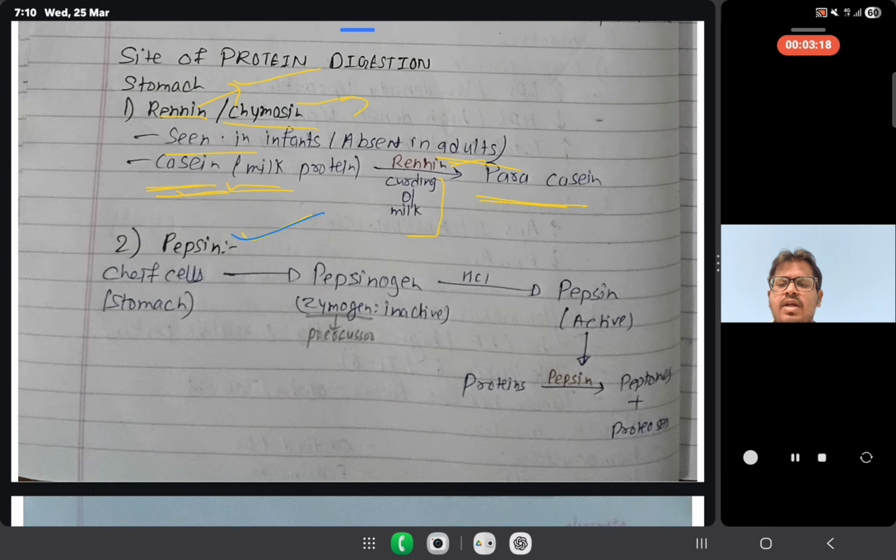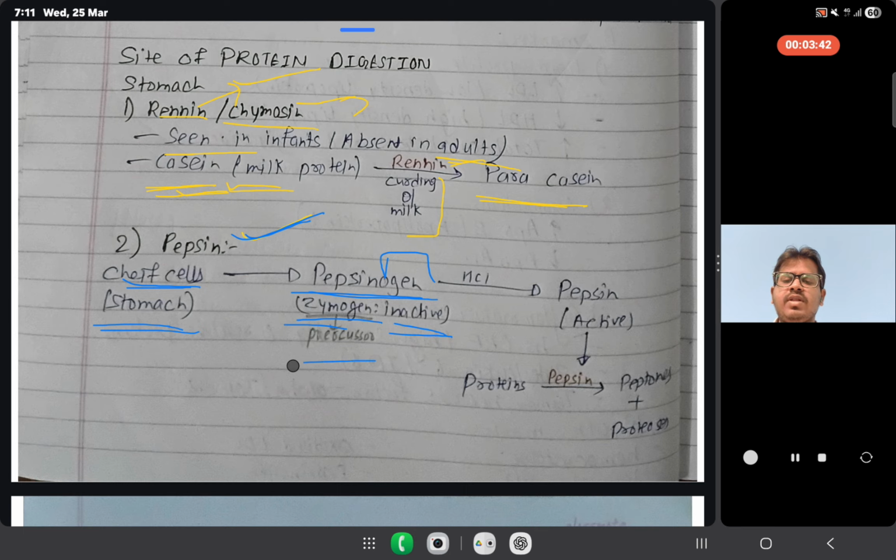We have to discuss pepsin. In the stomach, chief cells produce pepsinogen, which is an inactive form. It may also be called a zymogen, meaning an enzyme which is in inactive form.